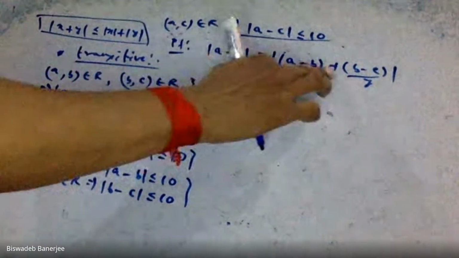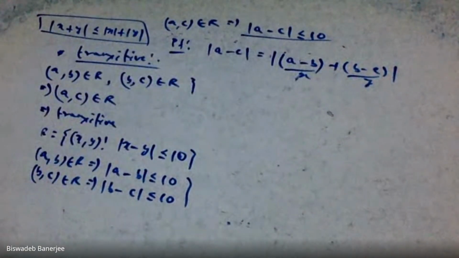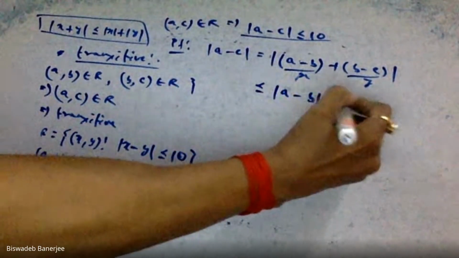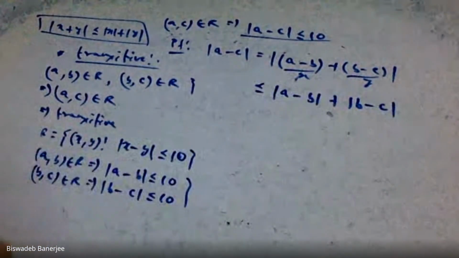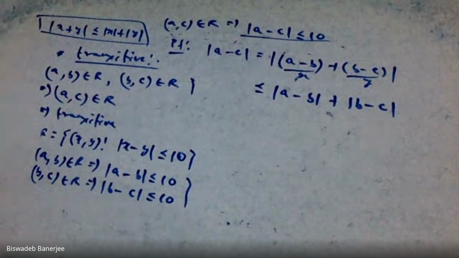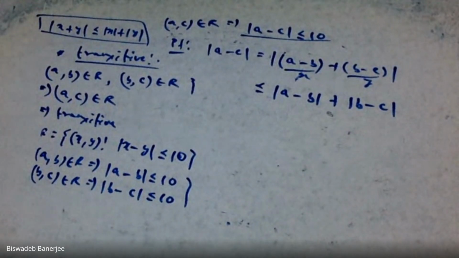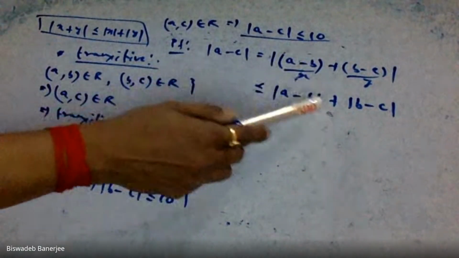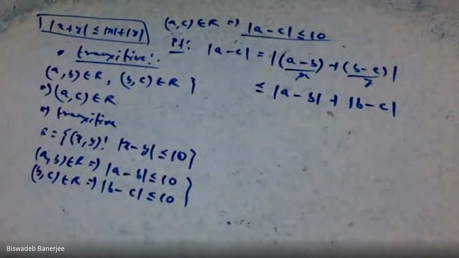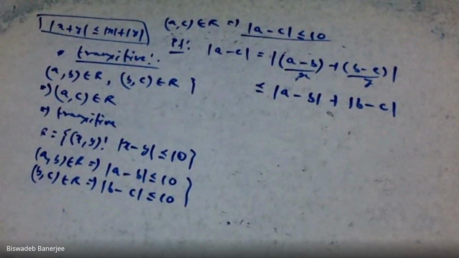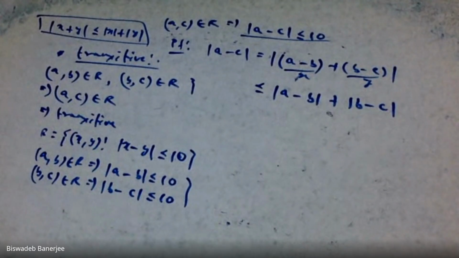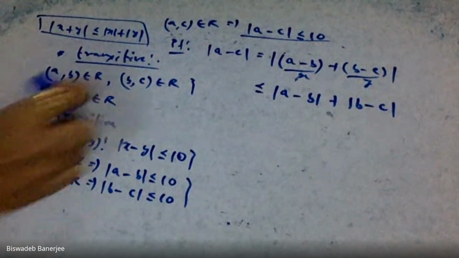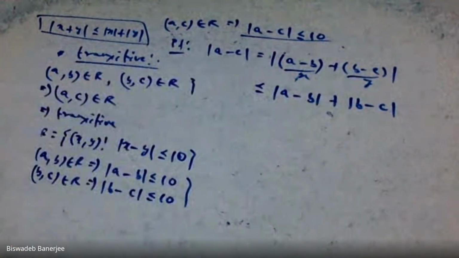So modulus of x plus y will be less than or equal to modulus of x plus modulus of y. So less than or equal to modulus of a minus b plus modulus of b minus c. Done? Okay. Clear now? Mod of x plus y less than or equal to mod x plus mod y.